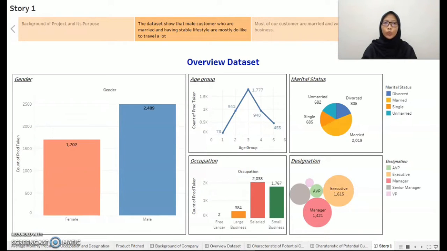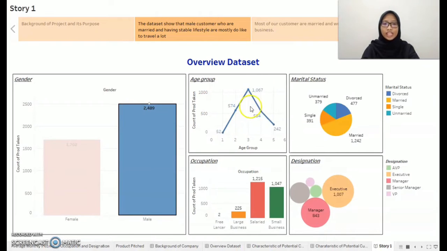Okay, first of all, we have 1,702 female customers and 2,489 male customers who would like to come to our tourism spot. As a result of our observation, we found that the male customers are more likely to come to our place than female customers, which is 2,489 to 1,702.